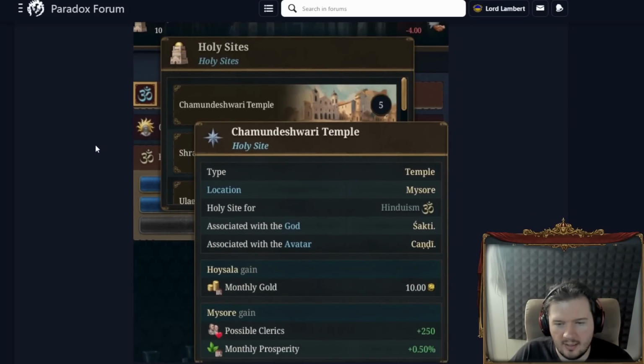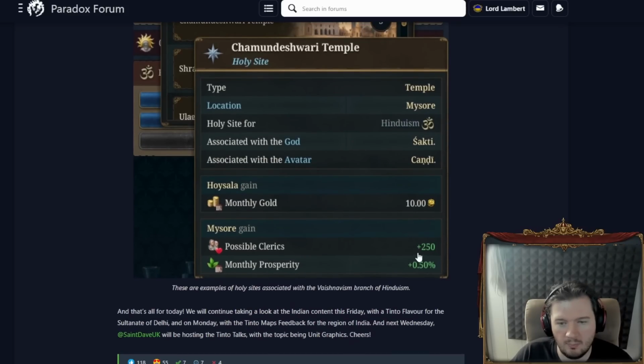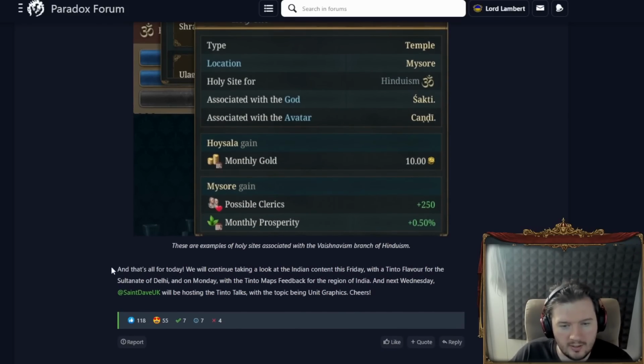But let's see. You get monthly 10 ducats for having the holy site. That's actually huge at the start of the game. Like, a lot. They're also associated with a god and an avatar. Obviously, what religion they are a holy site for. And you gain monthly prosperity and possible clerics. Very cool. That's all for today.